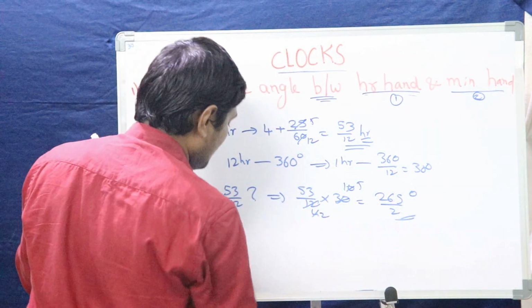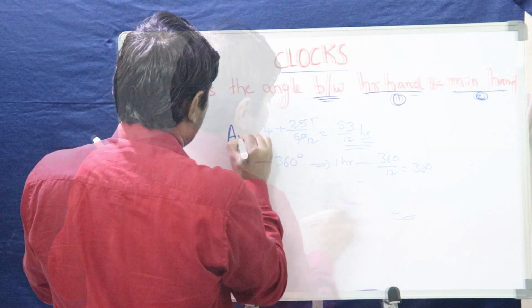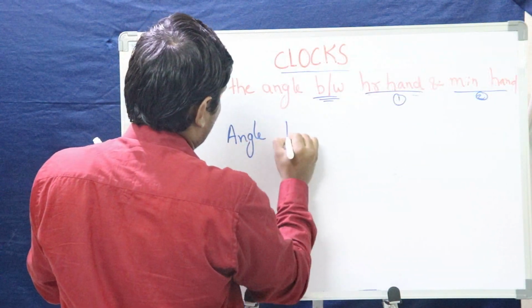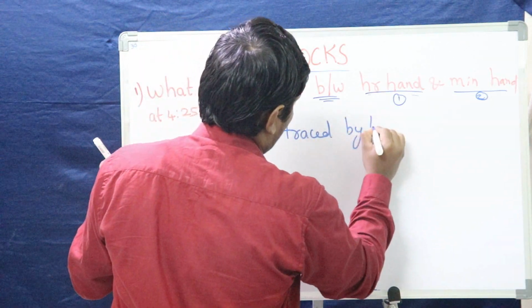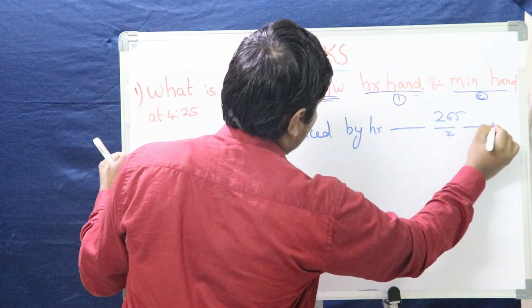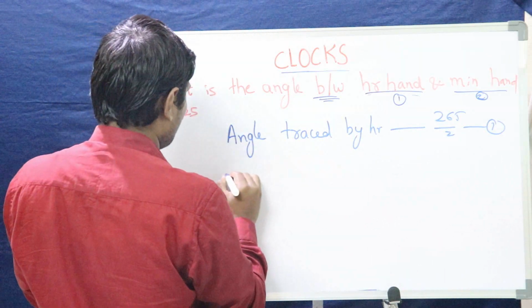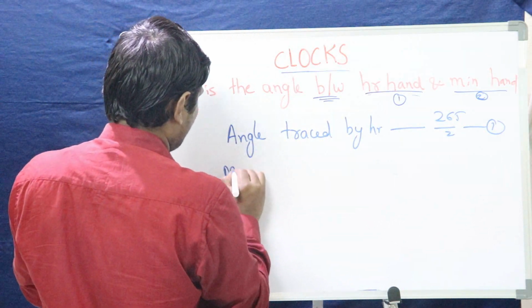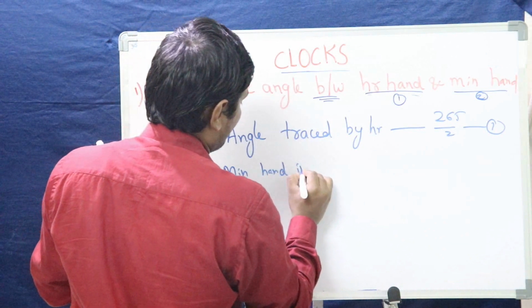Let me find out the angle traced by the minute hand. The angle traced by the hour hand is 265 by 2. This is one equation we got. The second one, what we need to find out? The angle traced by the minute hand in 25 minutes.